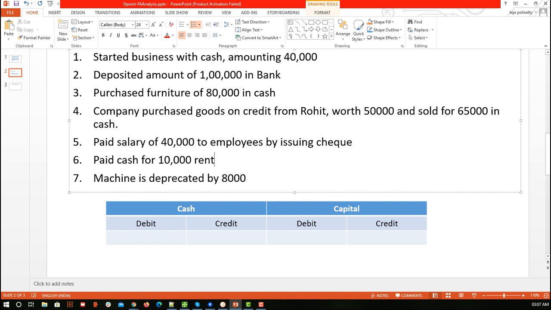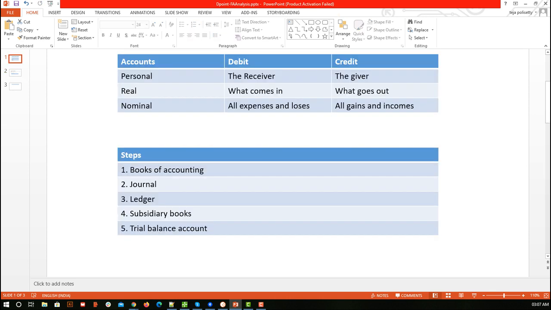Okay, so capital account is meant for running the business. The first transaction involved the cash account. So what kind of account is the cash account? It has money which you can use as of now, so we can say it is an asset. Cash account is an asset. Here we said that real account is nothing but assets and liabilities. Similarly, nominal account means all the expenses and losses, expenses, gains, income. So this is clear, right? Now cash account is our asset.